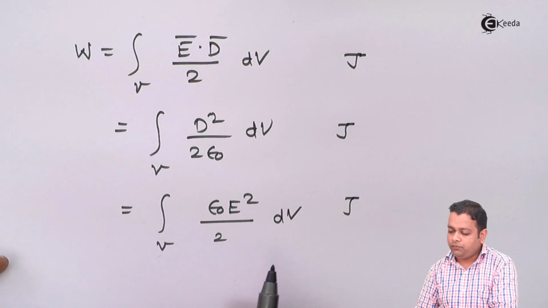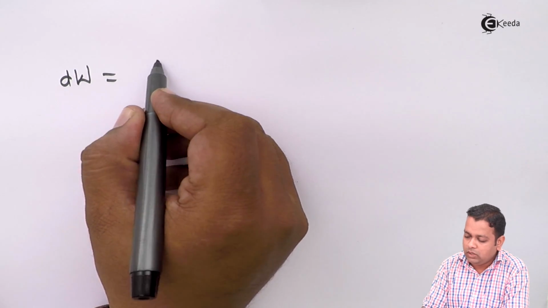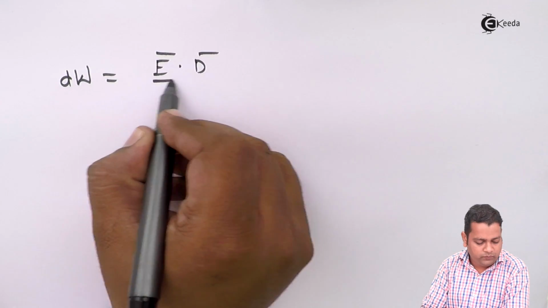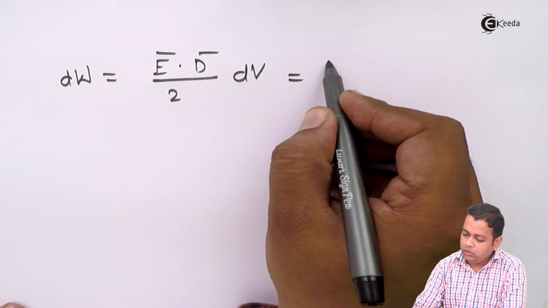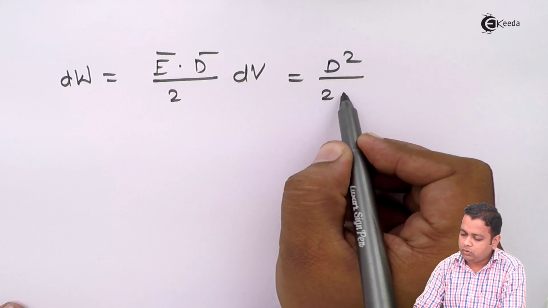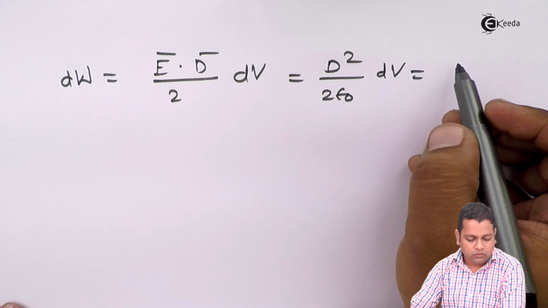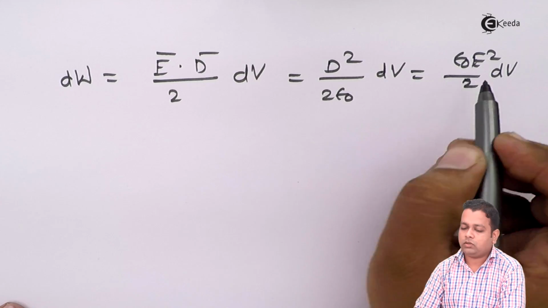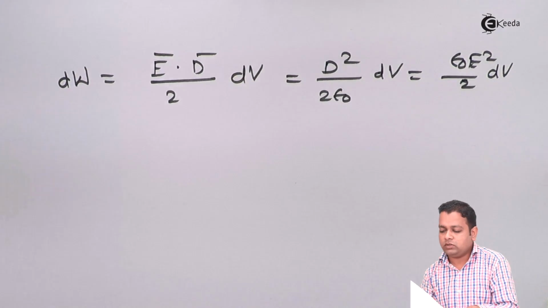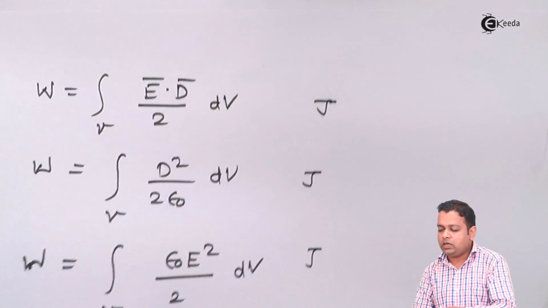Now if we differentiate any one of these equations, we get the form dW equal to, let us say the first equation, E bar dot d bar upon 2 dV. It will be equal to the second form, d square upon twice epsilon 0 dV, for differential volume, equal to epsilon 0 E square upon 2 dV for the third form of this equation. So we are differentiating this equation W. Okay, so we get this form.